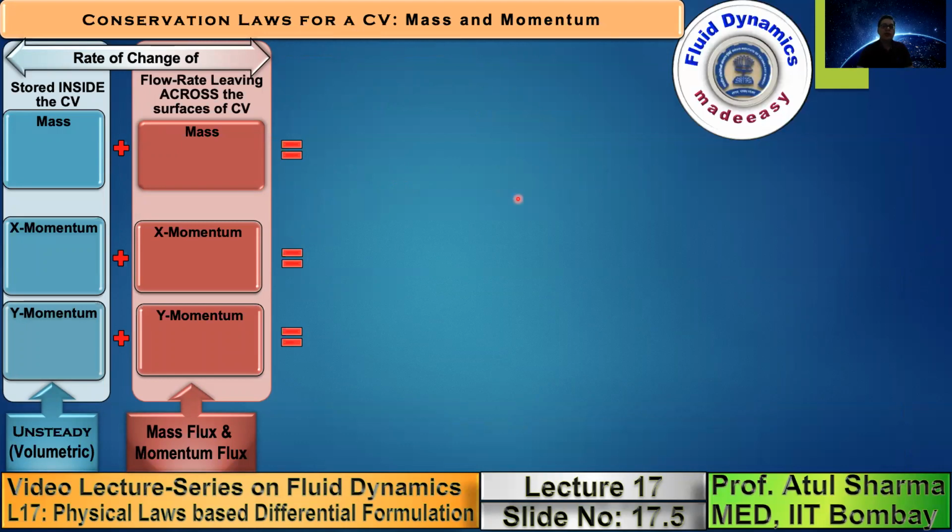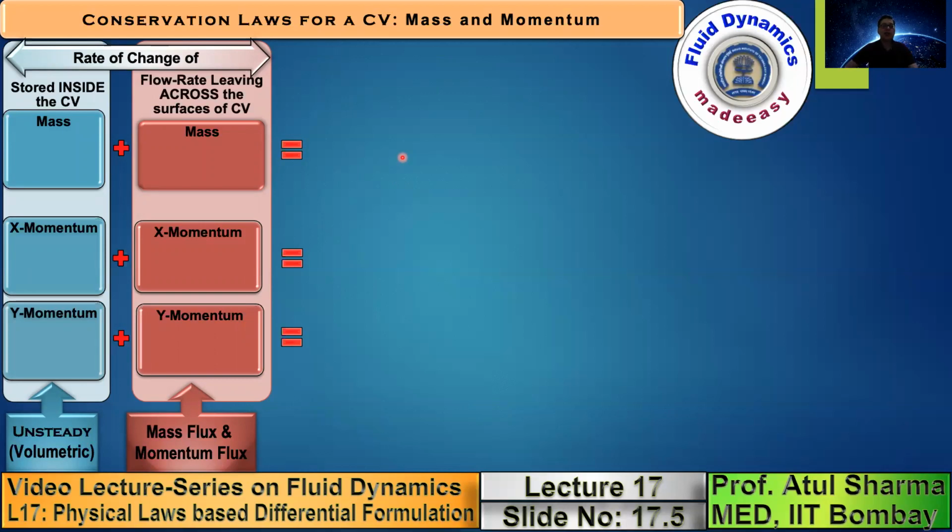This slide shows you the conservation laws for the mass, momentum, and energy. The left hand side consists of the rate of change. I mentioned in my previous topic that these conservation laws were originally proposed for a fixed mass, but here in fluid mechanics, we do not use a fixed mass, that is a Lagrangian approach.